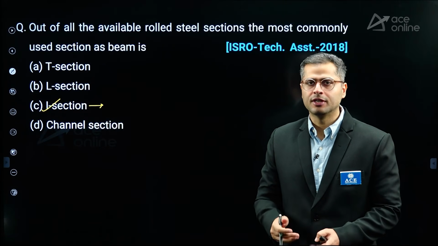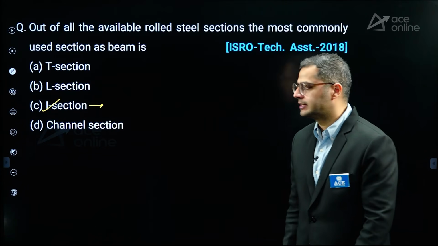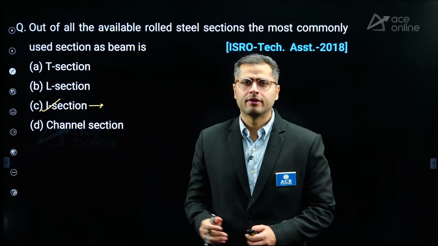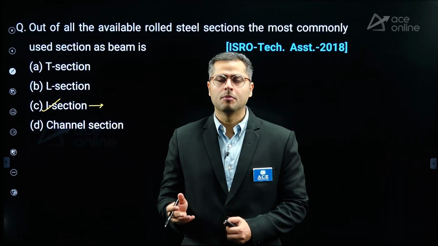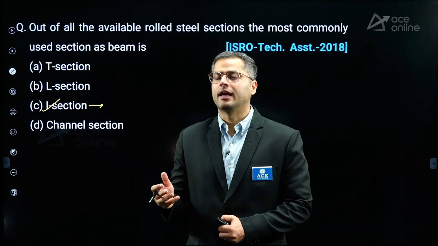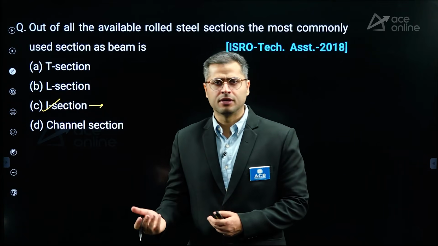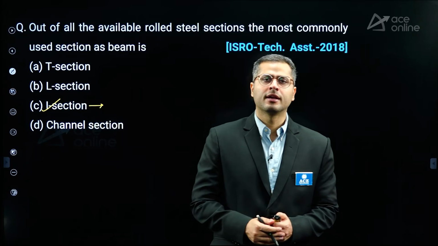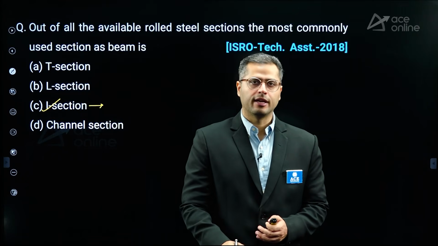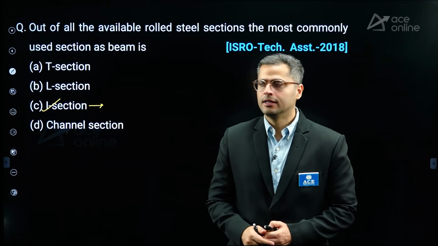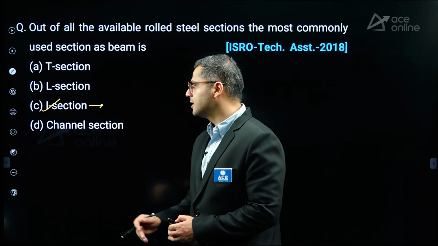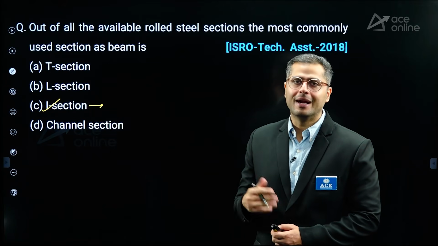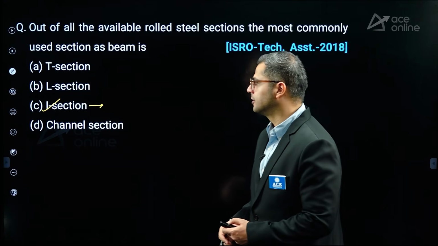For the same cross-section area, it gives a good increase in section modulus. Because of that, the moment resisting capacity of an I section for the same cross-section area tends to be higher, so its efficiency in taking up bending stresses is very good.